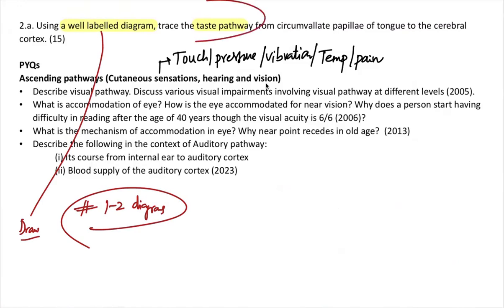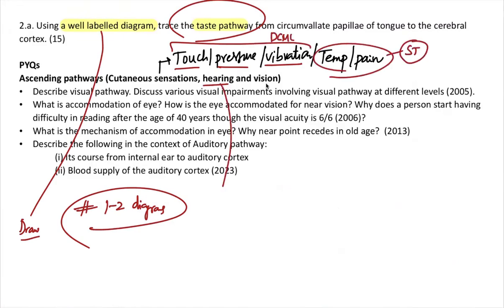Now, taste pathway. Touch, pressure, vibration from dorsal column medial lemniscus pathway, pain, temperature from spinothalamic pathway, optic pathway, auditory pathway. All these pathways are important. Pain pathway, taste pathway, hearing pathway, vision pathway, accommodation pathway, which is asked in the regular test series, dorsal column medial lemniscus pathway, spinothalamic pathway. All the sensory pathways are important from this exam point of view. Taste pathway has been asked, and we know tongue is an important aspect. The taste receptors of the tongue have been asked multiple times in the exam.